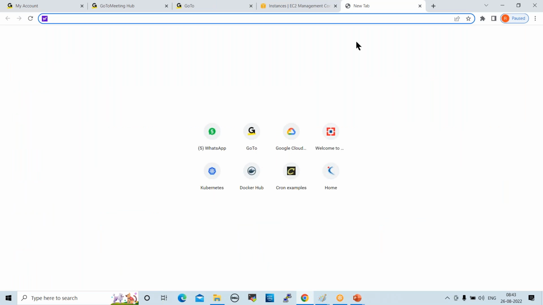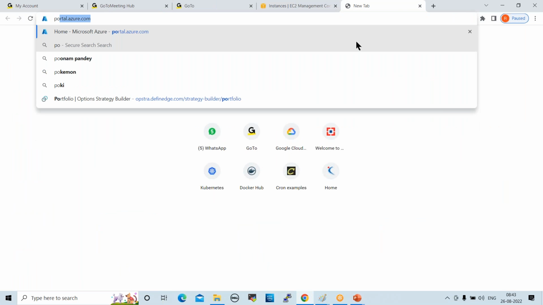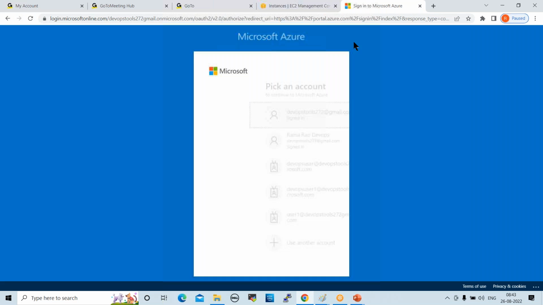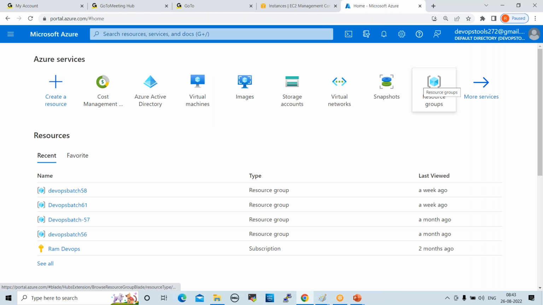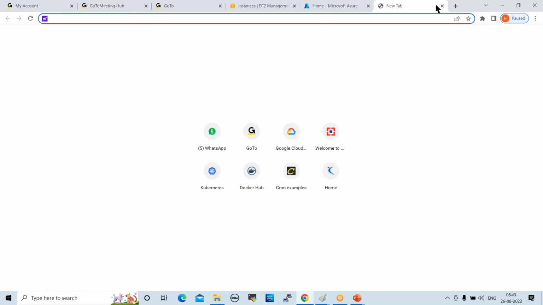So next one, Azure, Microsoft Azure. This is the Azure platform. In this also we'll go deep dive, but here infrastructure will be covered. Infrastructure services.